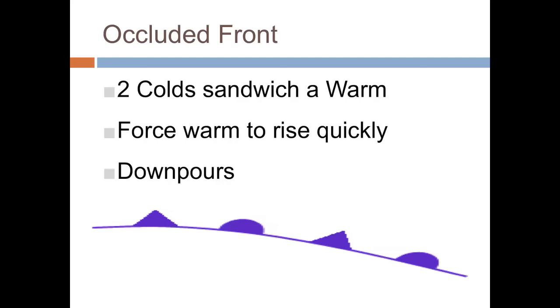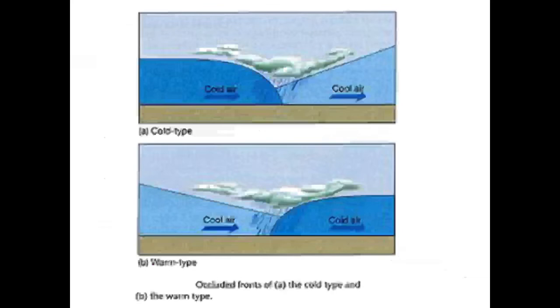So the faster that warm air rises, the more rain we get. So if you see a purple line with purple triangles and purple half circles or semicircles, that means we're going to get a downpour. And that's what that looks like there. So we've got both the cold airs moving. They're sandwiching a warm air pocket in the middle, and that air is going to go up quickly, condense, and fall back down as a downpour.